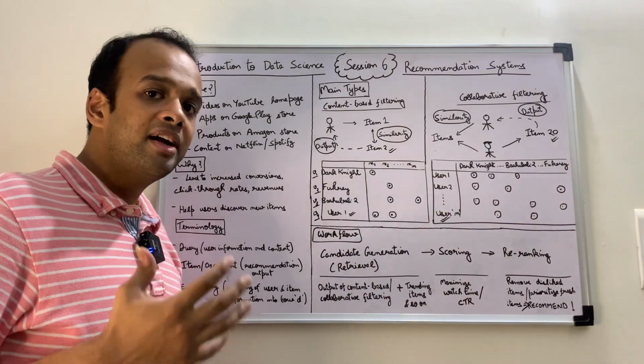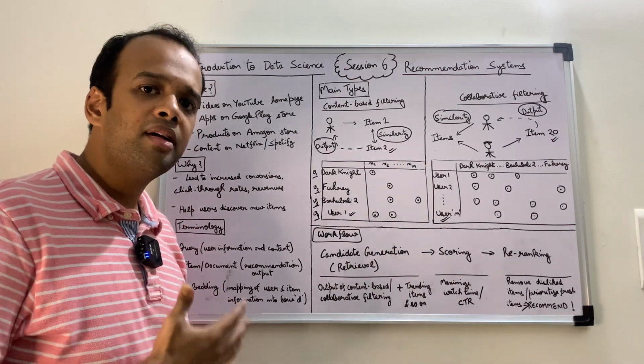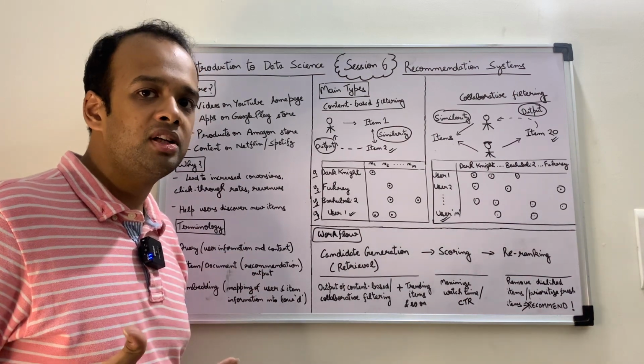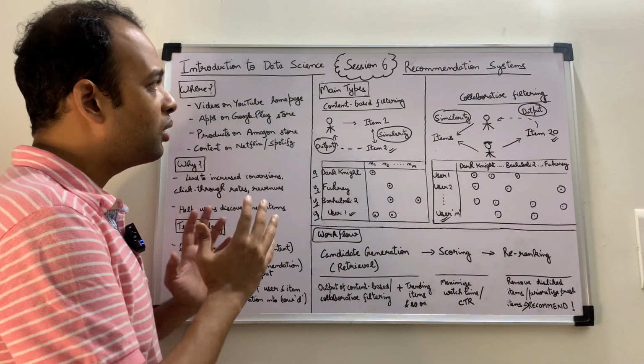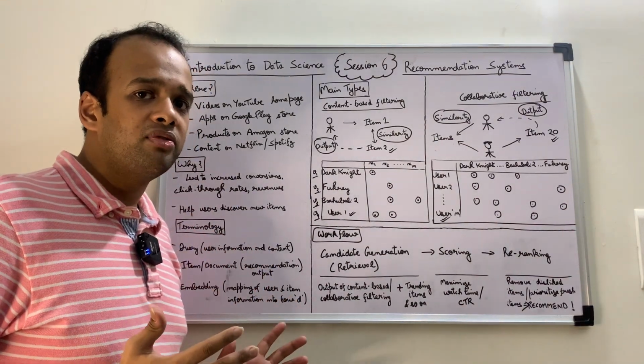The similarity metric can be a cosine similarity and so on. There are multiple similarity metrics, but we will not go into the depth of each right now. So this is how content-based filtering works. But what are the advantages and disadvantages of it?